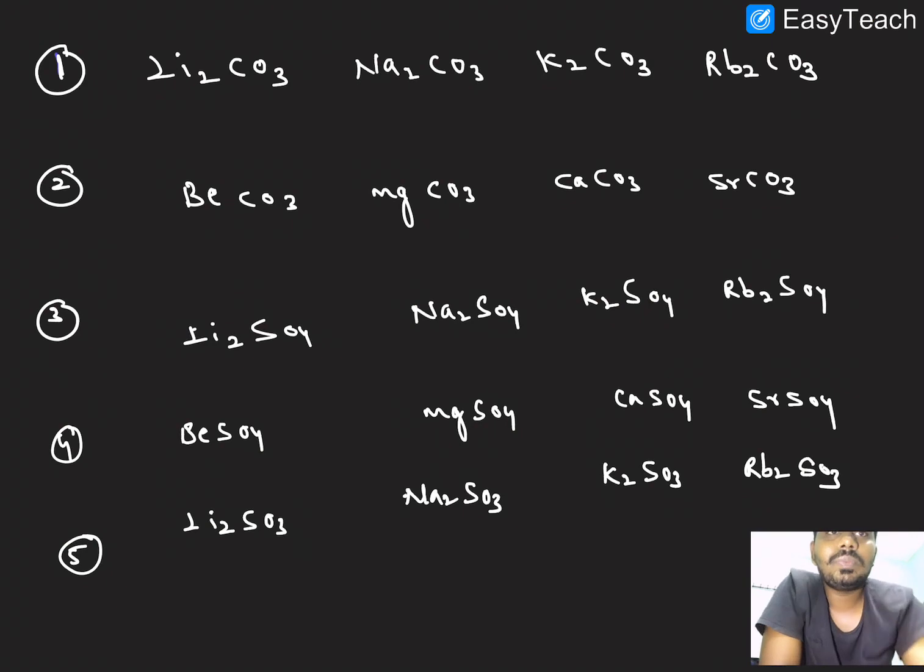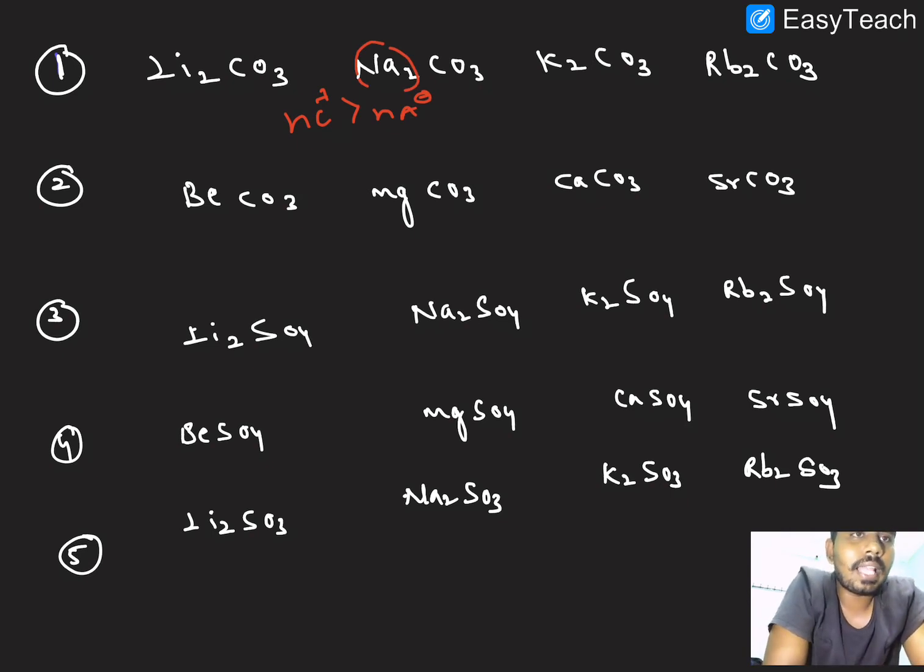The first example is very clear. The number of cations is greater than the number of anions, with two cations for one anion, A minus. If cations are greater than anions, we have to decide based on the lattice energy. Lattice energy is inversely proportional to radius.